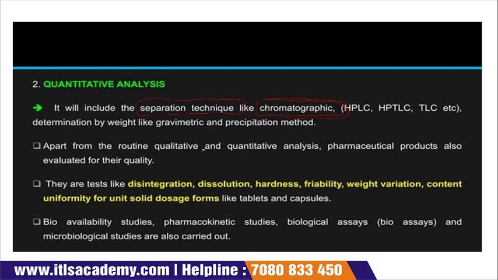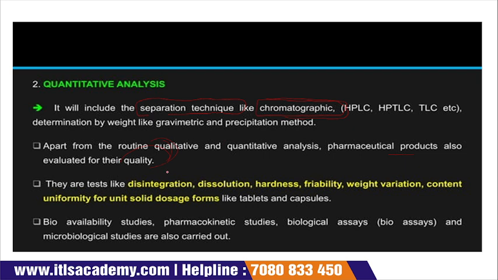Apart from the routine qualitative and quantitative analysis, pharmaceutical products are also evaluated for their quality. Obviously, whatever pharmaceutical product we are manufacturing should be evaluated on the basis of its quality, like how we can manufacture it and on what standard, what criteria, what protocols we follow to maintain its standard. We go with all that.